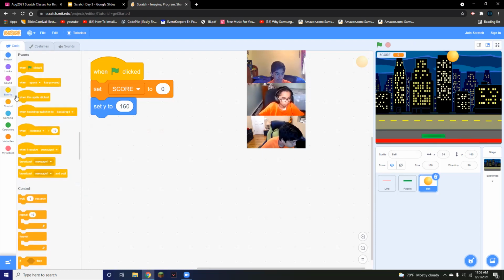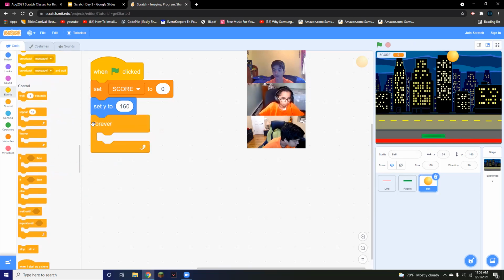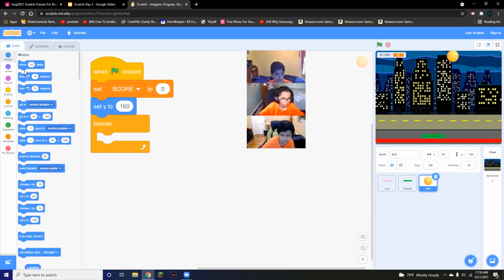Next, we're going to incorporate a forever loop from the control section, because we want the ball to bounce around the map forever. So we'll say we want it to move 20 steps. By default, it's 10 steps, but you have to change it to 20 if you want it to be faster, or else it's going to be kind of slow. And we want this new block. It's called if on edge, bounce. What this means is that if the ball touches the edge, it bounces.